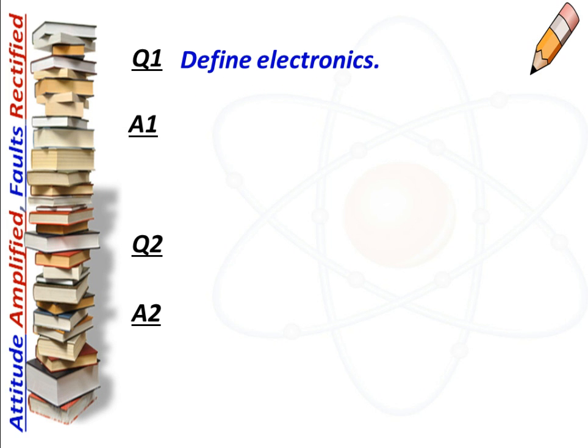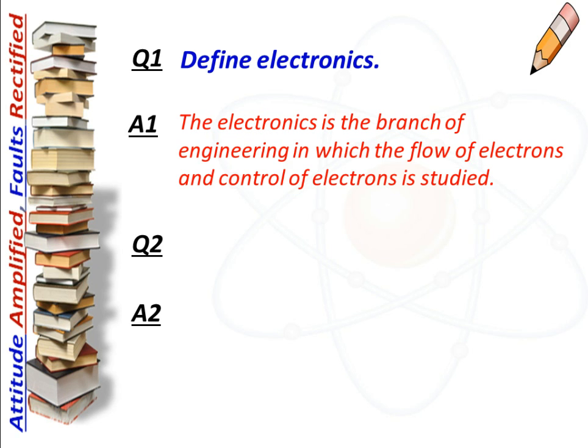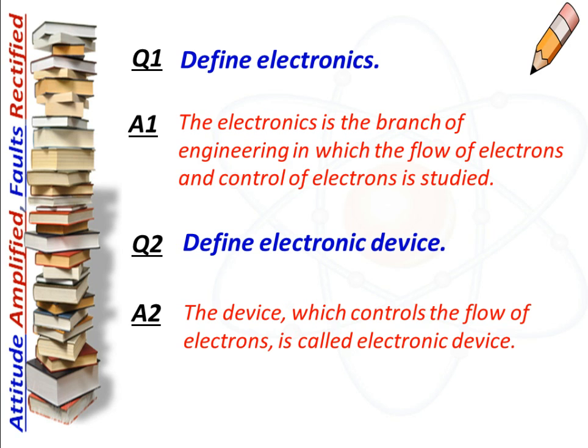Define electronics. Electronics is the branch of engineering in which the flow of electrons and control of electrons is studied. The next question is, define electronic device. And the answer is, the device which controls the flow of electrons is called an electronic device.